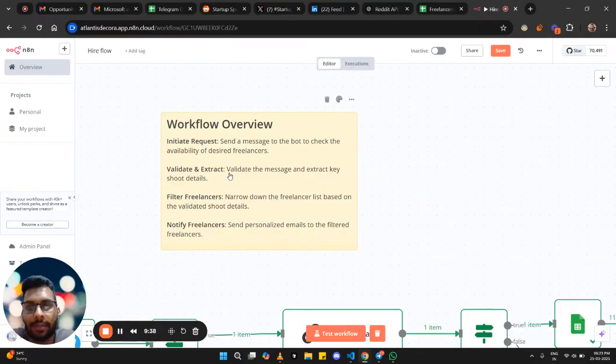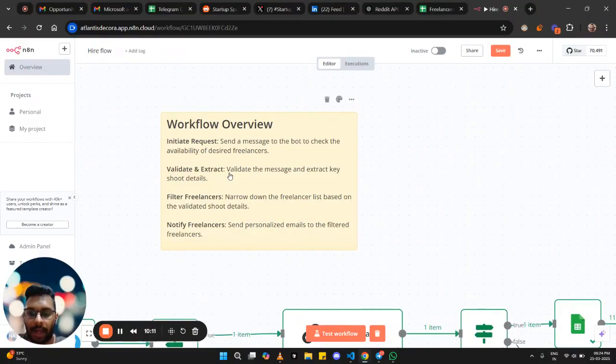If he has provided insufficient details, like the shoot type, exact time, or dates are missing, then we will send him a message saying insufficient info, please provide the full info to proceed. If it gets validated and all the details are sufficient, then we will extract the main data that we require, like shoot type, shoot location, shoot time, and shoot date.